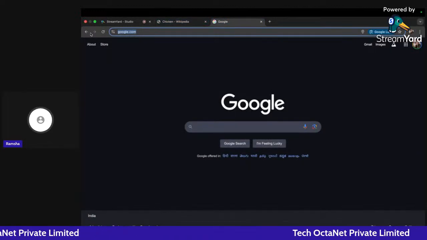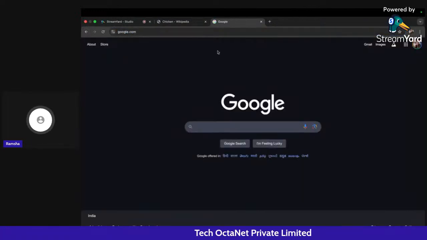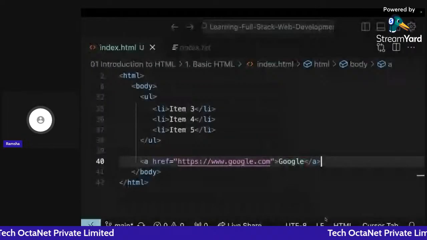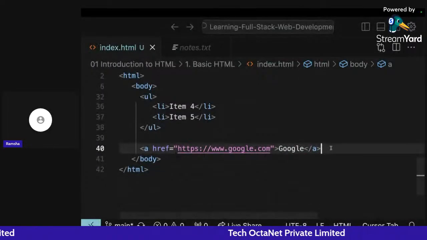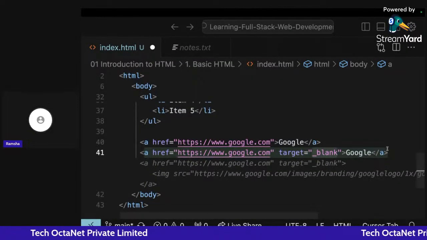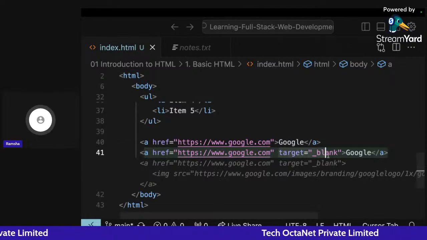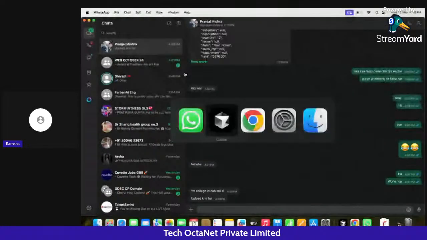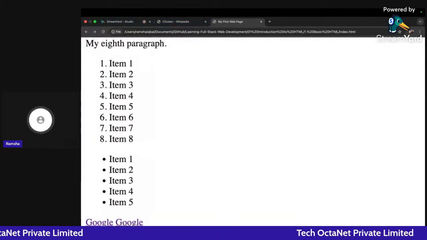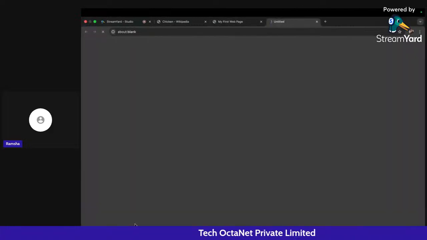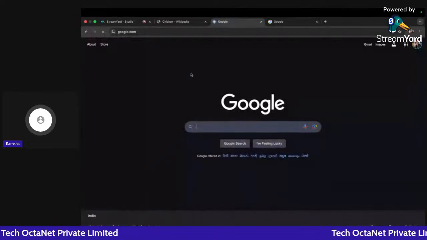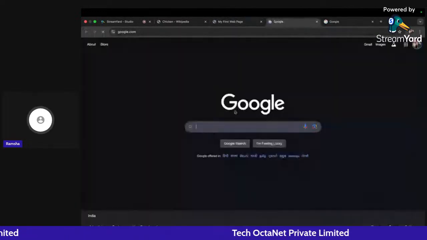Now, when I click on this google.com, I am redirected to google.com and I have to go back. What if I want to open a new browser tab from here? I can add an anchor tag here, google.com, and my target will be blank. Let's see what this target equal to blank does. Let me go back and click on refresh. You can see it's being redirected to a new tab, right? Previously it only happened in the same tab, but when I write target blank, it comes up in a new tab.